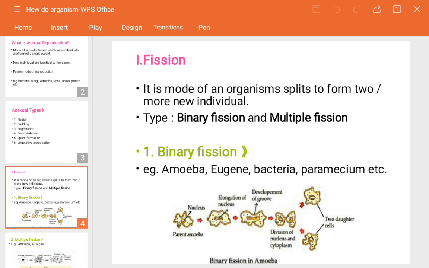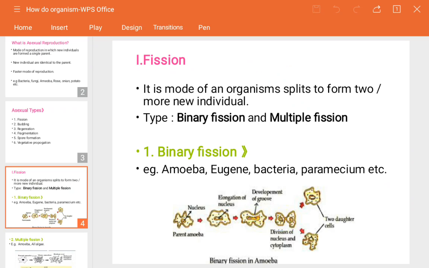What is meant by fission? Fission means splitting or breaking down. It is a mode in which an organism splits or breaks to form two or more new individuals. So what happens here actually? If it breaks down, it gives two or more new individuals. That may be infinite also.